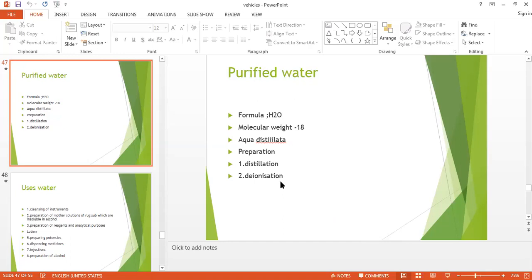Distillation process we know, and deionization means there are certain synthetic substances which we call ion exchange resins that we are adding for the exchange of cations and anions from the solution by hydrogen ions and hydroxyl ions respectively. Those resins which replace other cations by hydrogen ion are called cation exchanger or cation exchange resins, and which replace the anion by hydroxyl group, that is the OH group, are known as anion exchanger or anion exchange resin.